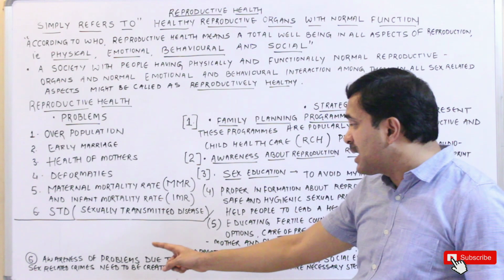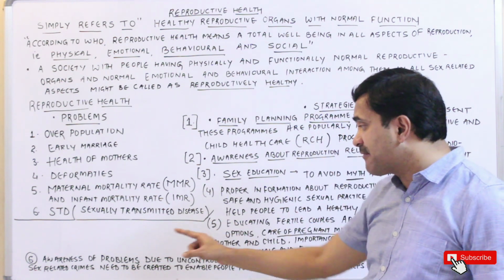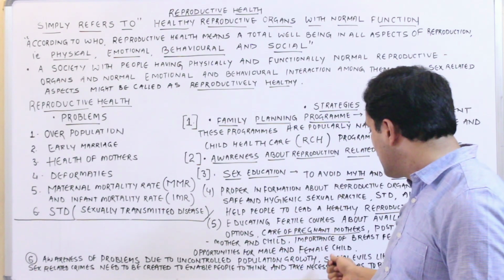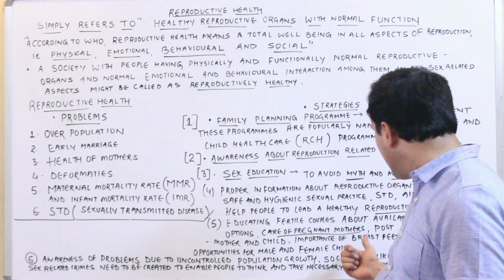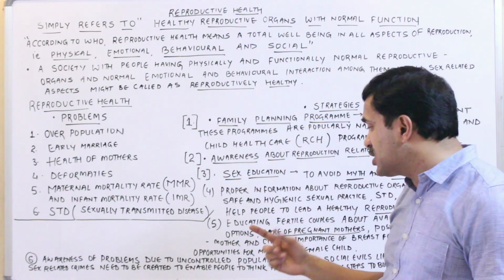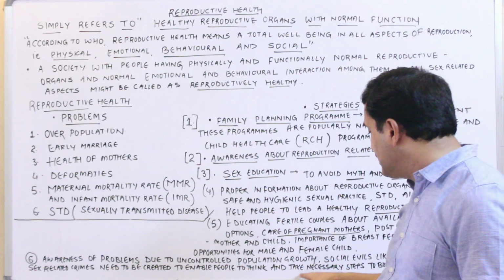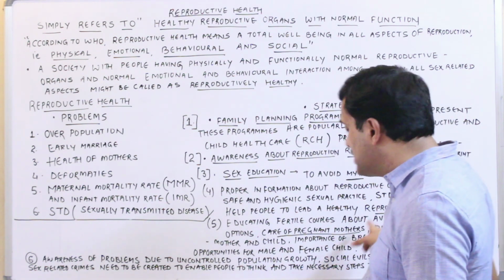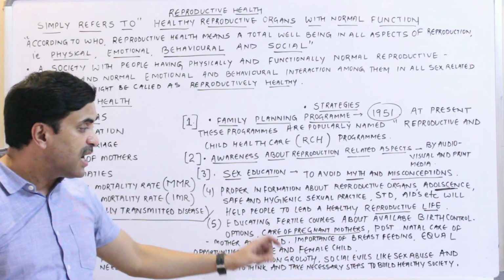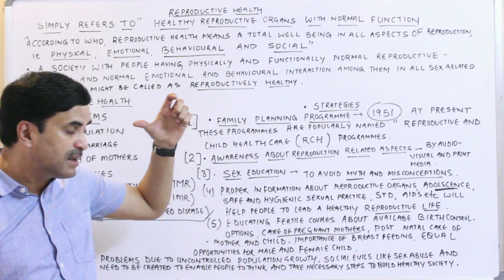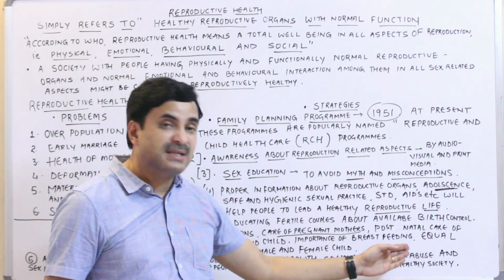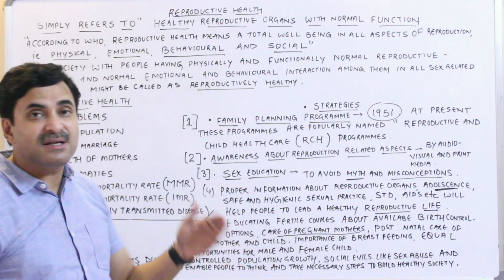And the sixth point is awareness of problems. Awareness of the problems due to uncontrolled population growth, and social evils like sex abuse and sex related crimes, needs to be created to enable people to think and take necessary steps to build a healthy reproductive society, because these social evils like sex abuse and sex related crimes are a scar on a healthy society.